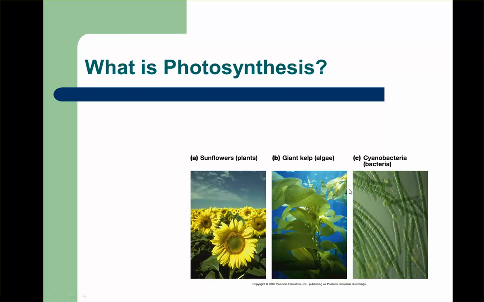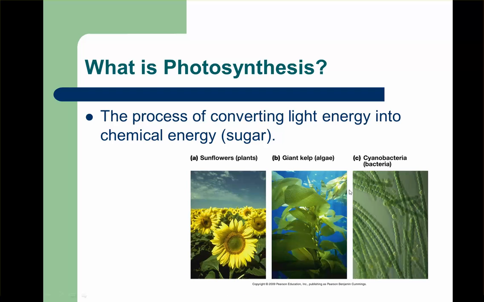What is photosynthesis? Photosynthesis is the process of converting light energy into chemical energy. And when we think about chemical energy, you want to think about the sugar molecule. So glucose in particular is what's going to be formed. So the light energy from the sun can be taken in by sunflowers or any type of plant, algae, which is a type of protist, or even prokaryotic organisms like cyanobacteria.